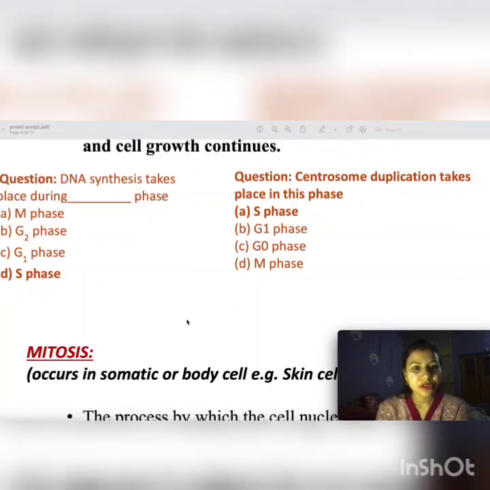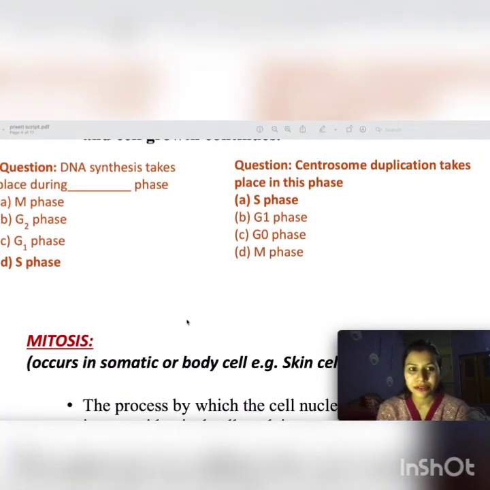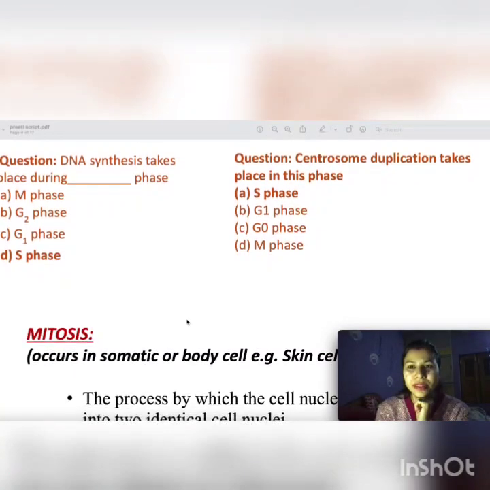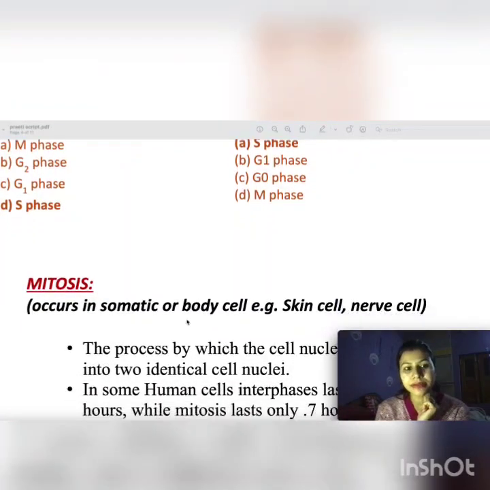So these are previous year questions; I took only two questions here. DNA synthesis takes place during which phase? You have to tell me. DNA synthesis takes place during S phase. S for synthesis. S phase is for synthesis. Centrosome duplication takes place in the S phase.